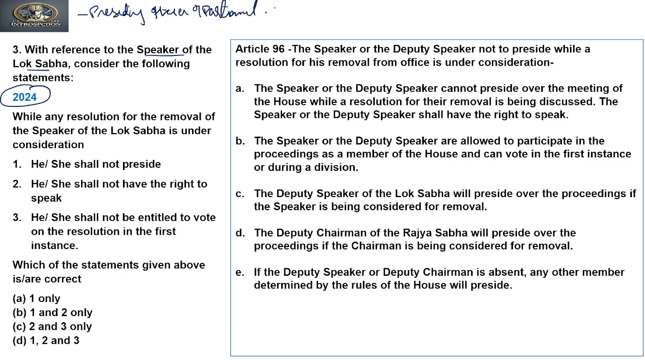Clear? And we know the Parliament has two houses, Lok Sabha and Rajya Sabha. Each house has presiding officers. The presiding officers of Lok Sabha are known as the Speaker and the Deputy Speaker. Both of these are elected among its own members and by its own members.